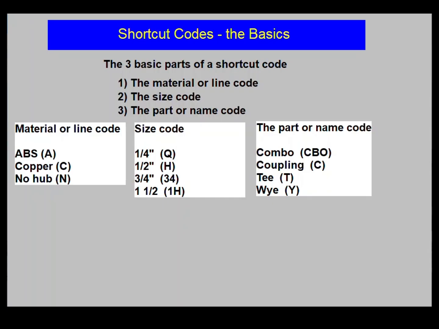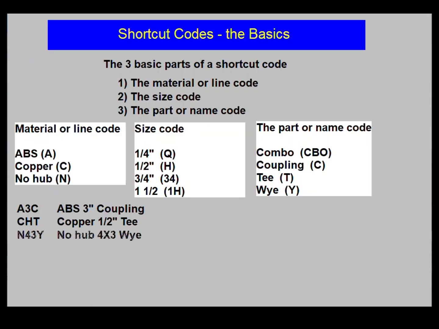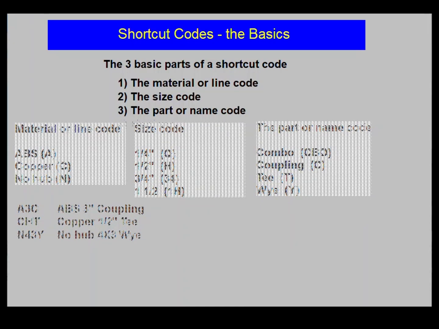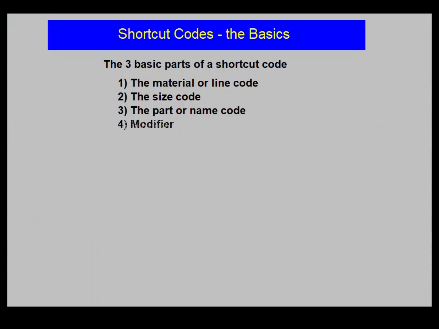Before moving on, let's take a look at some simple shortcut codes. A3C is an ABS 3-inch coupling. CHT is a copper 1/2 inch T. N43Y is a no-hub 4x3Y. Now, oftentimes, a fourth part, a modifier code, is added right before the name. For example, tapped is a modifier we'd need to add to specify a tapped T or elbow. Here's the shortcut code for a no-hub 1.5 inch tapped T.